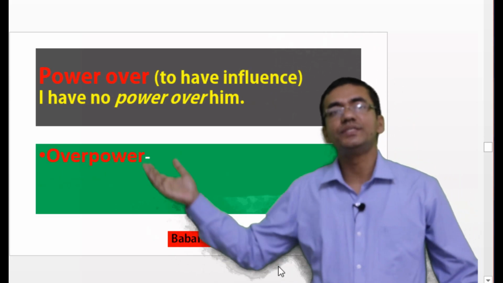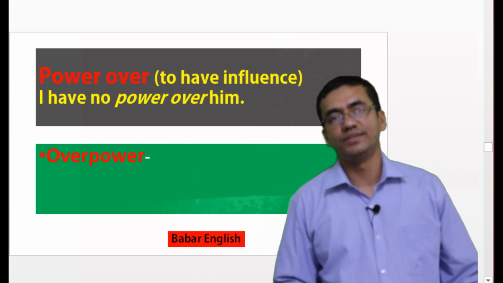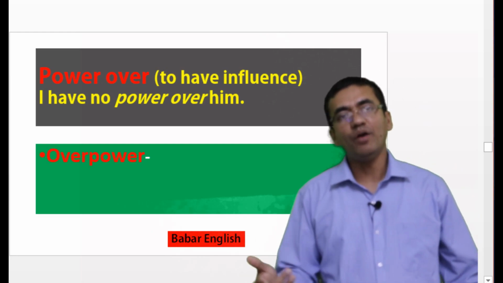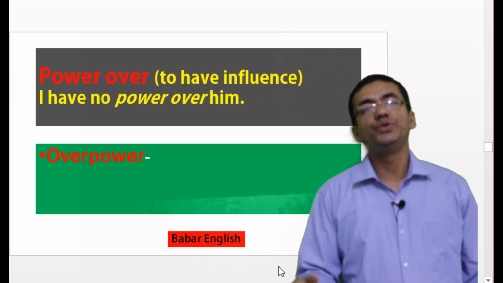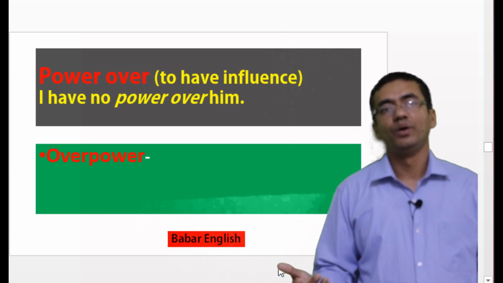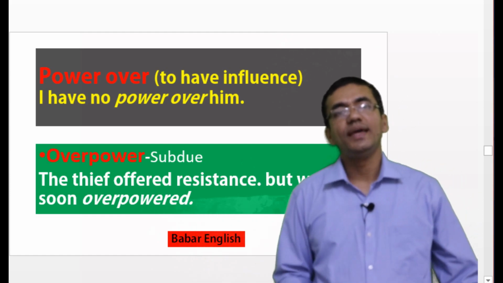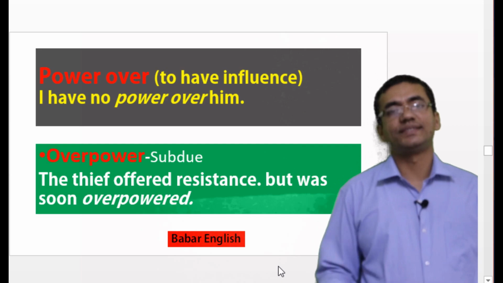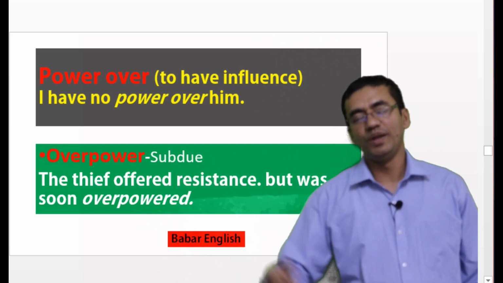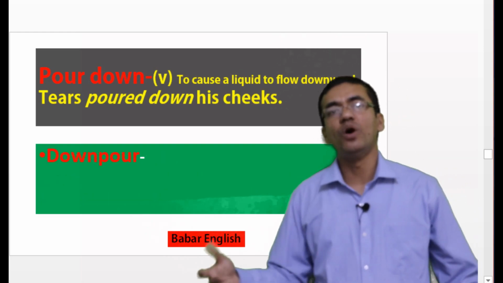Our next phrase is power over. Power over means to have influence. Suppose we can say I have no power over him. Now if we invert this word, it will become overpower. So what is the meaning of overpower? Overpower means subdue. Suppose we can say the thief offered resistance but was soon overpowered, and at last most probably he was caught.